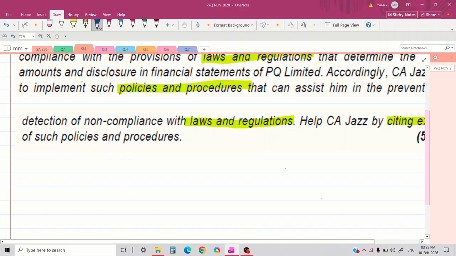And the second policy is internal control. The company must institute and operate an appropriate system of internal control. Simply, the company must implement internal control in their organization. We know that starting from a small organization to a big corporate, internal control is mandatory. Internal controls are like safety law.